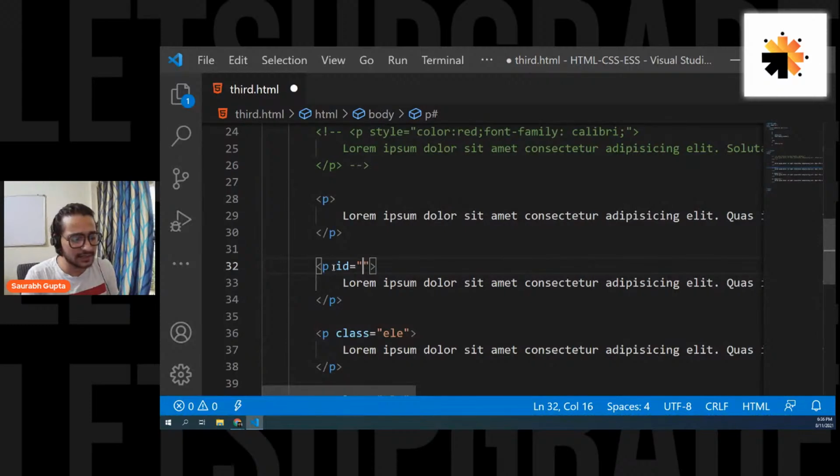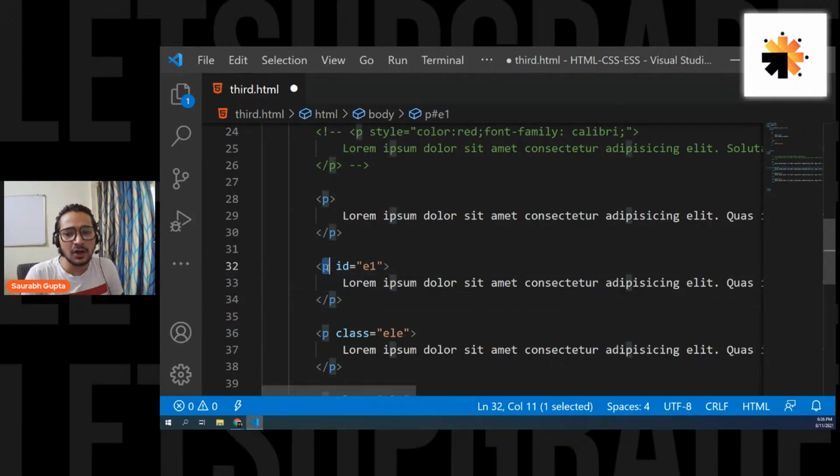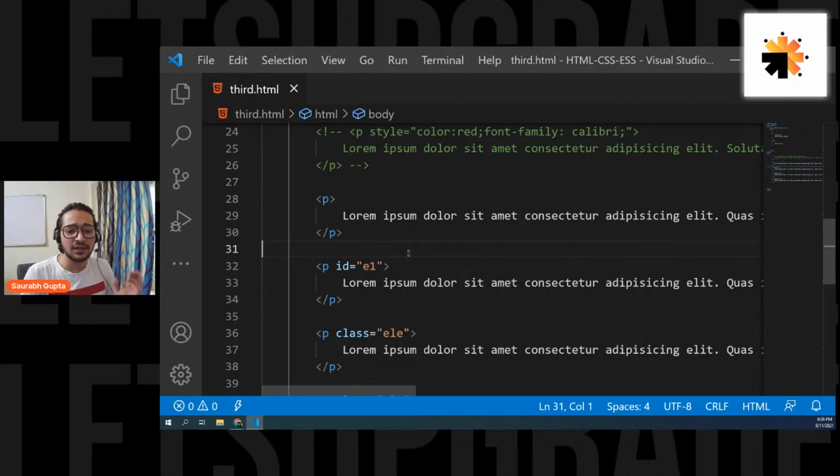You can give anything. Let's say I give it a name of E1, and that's totally fine. Just like you use the class attribute to give a name, you can also use the ID attribute to give a name. So now this element can be called using P, or it can be called using the ID, that is E1. So let's see how to select an element using the ID.